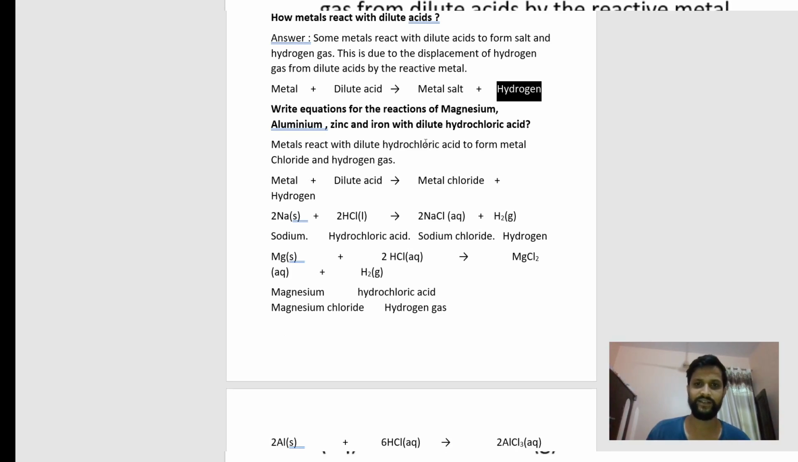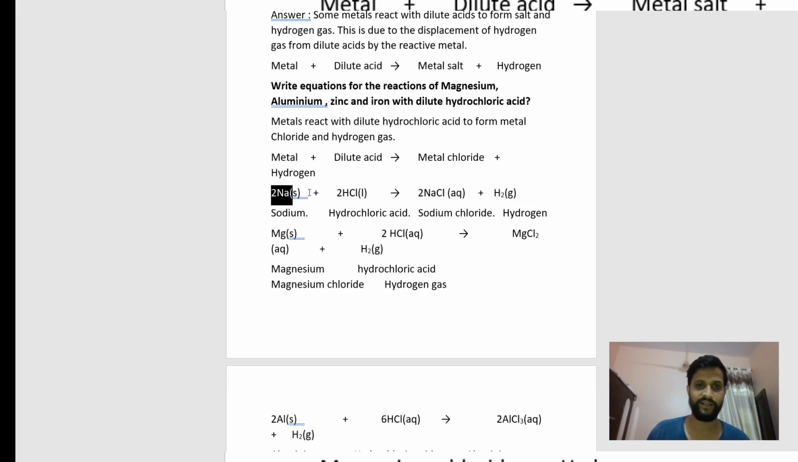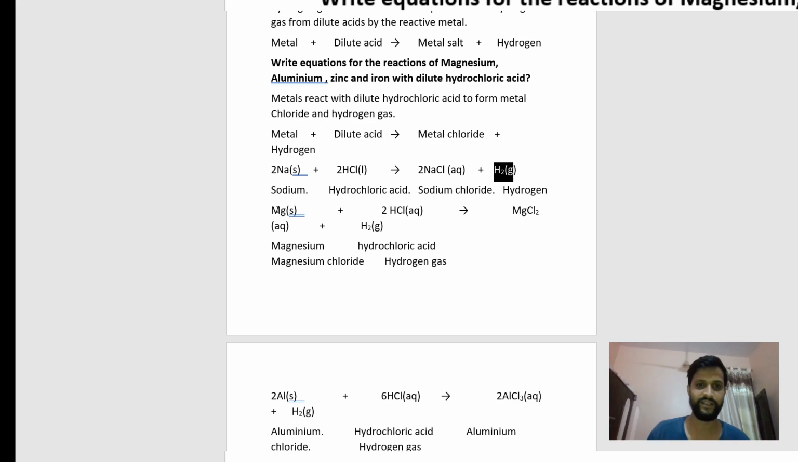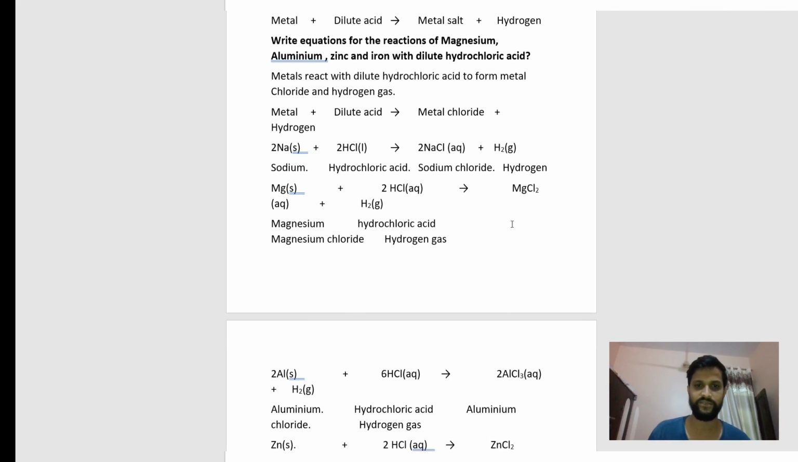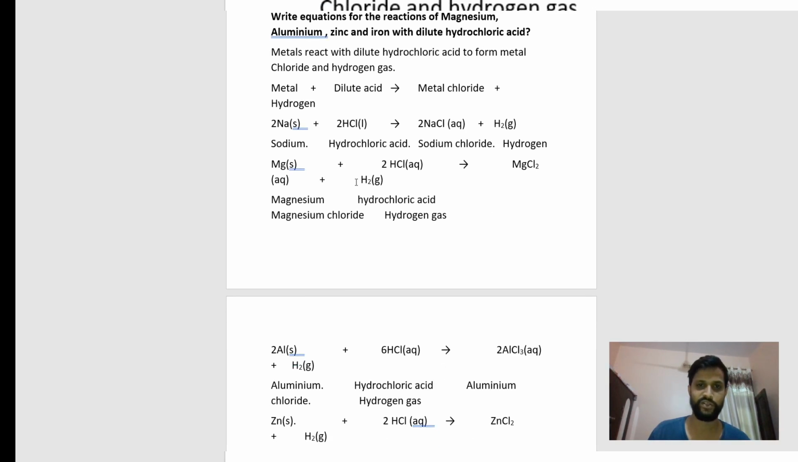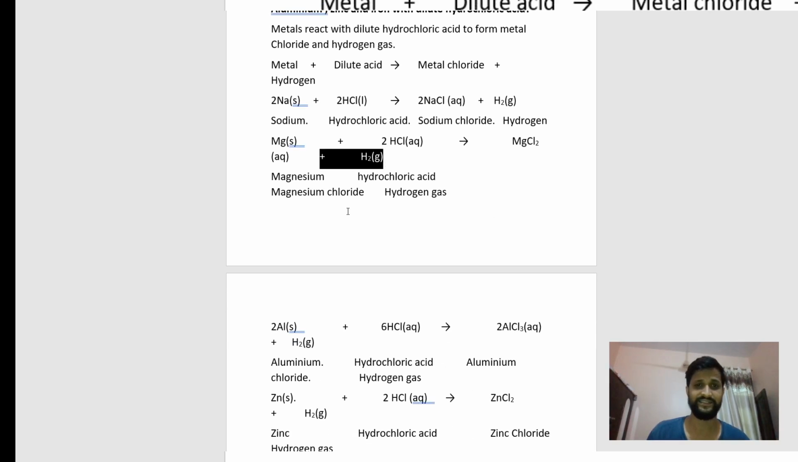Metals react with the dilute hydrochloric acid to form metal chloride plus hydrogen gas. First we have sodium. When sodium reacts with the dilute HCl, there is a formation of a salt plus hydrogen gas. In the same way, when magnesium reacts with the HCl, there is formation of MgCl2. Students, you have to remember these reactions. There is formation of MgCl2 and also formation of hydrogen gas.